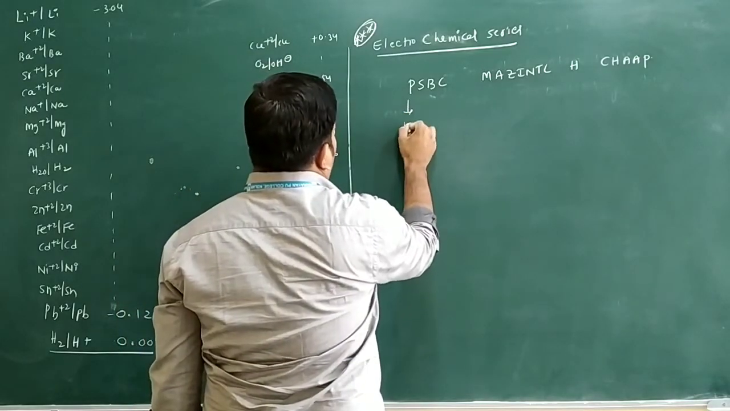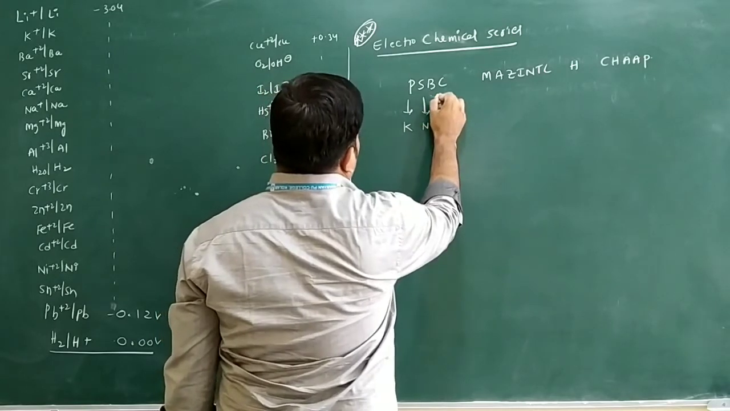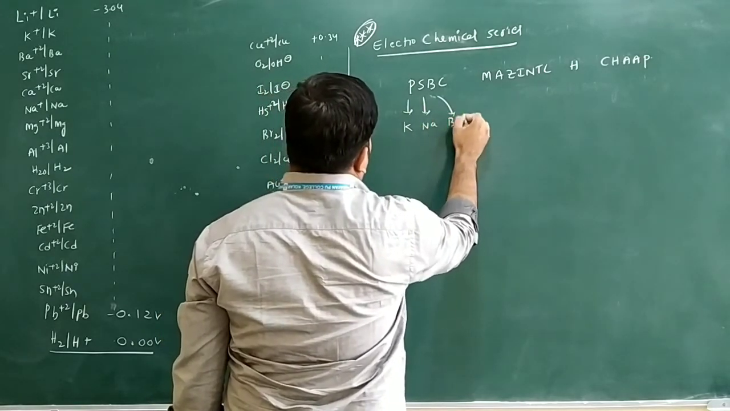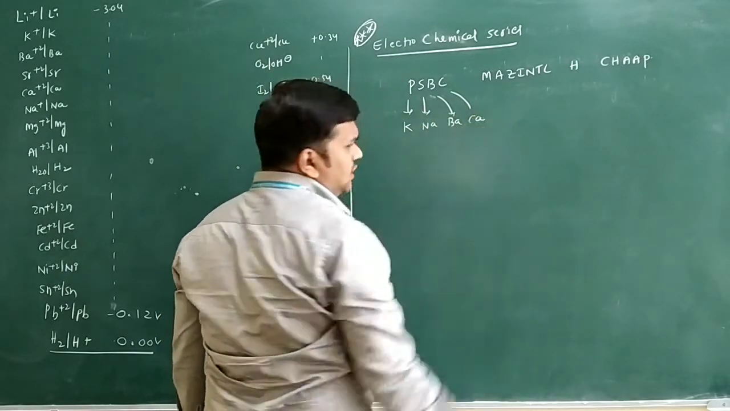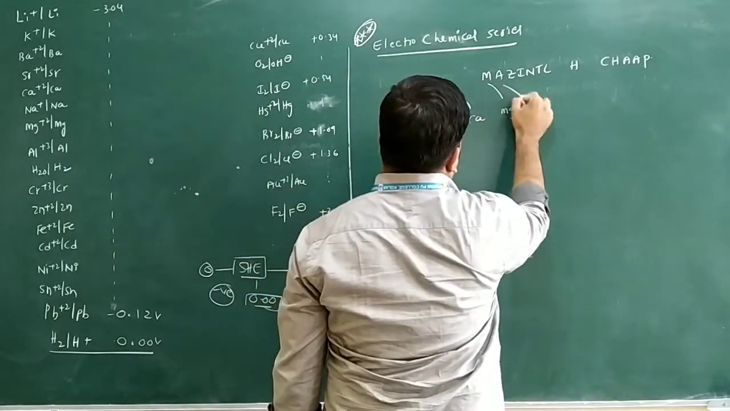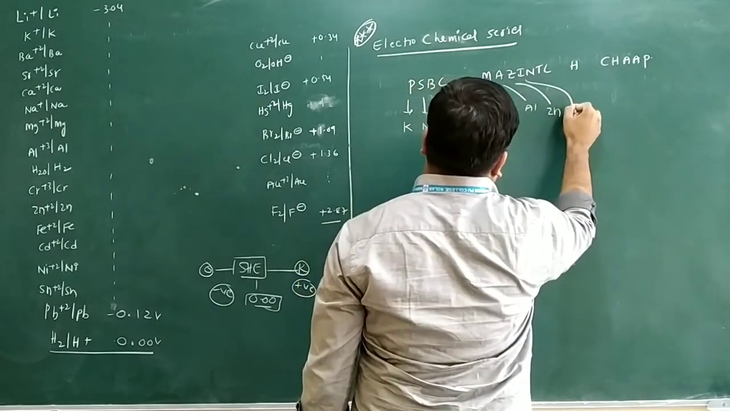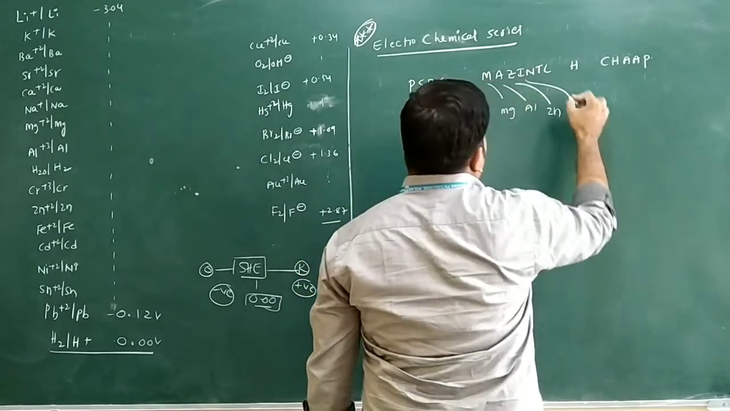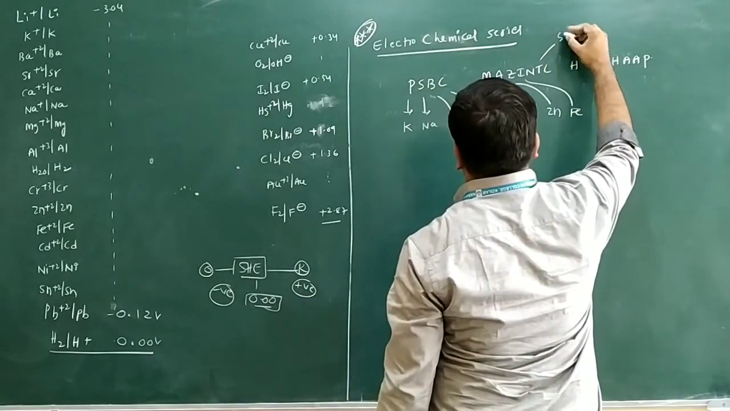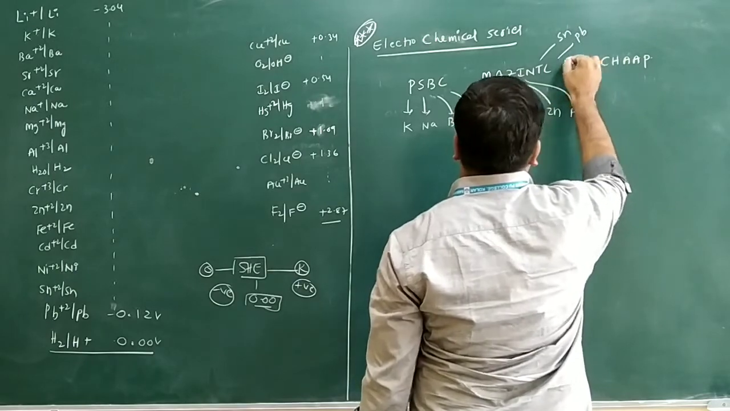So here P means what? Potassium. S means what here? Sodium. B means what? Barium. C means what? Calcium only. So here M is there. M means what here? Magnesium. A means what? Aluminium. Z means what here? Zinc. I means what? Iron only. T means what here? Tin we have. L means what? Lead only. This is SHC, that is hydrogen only.